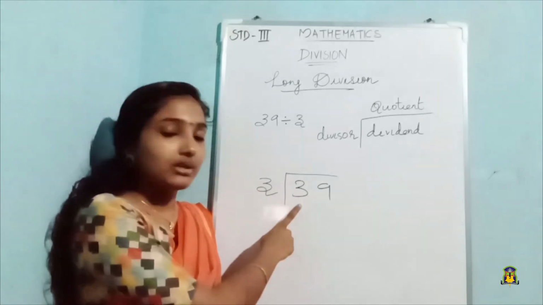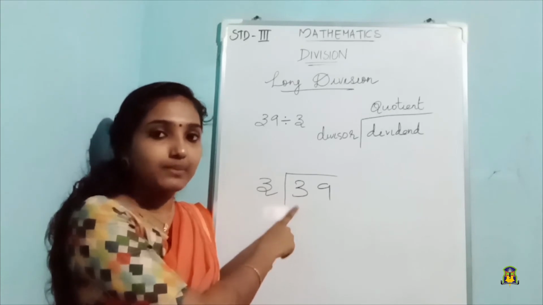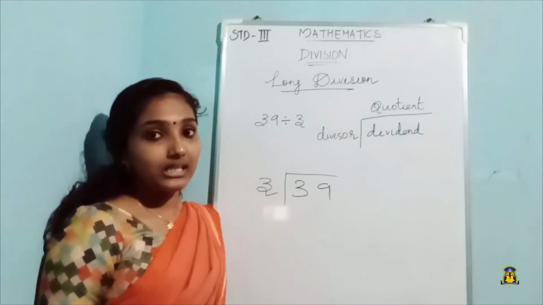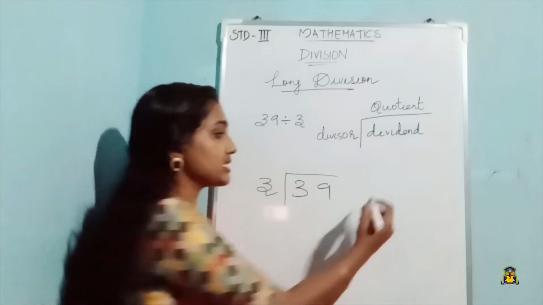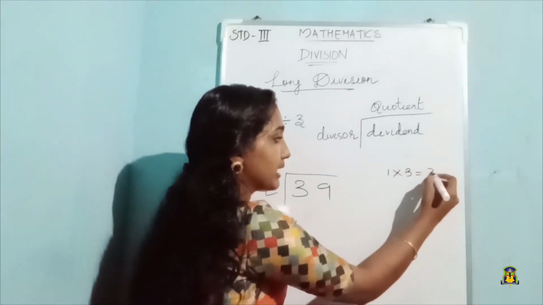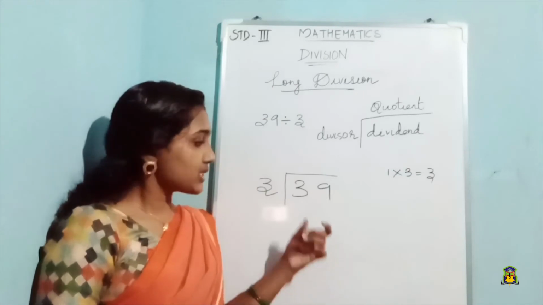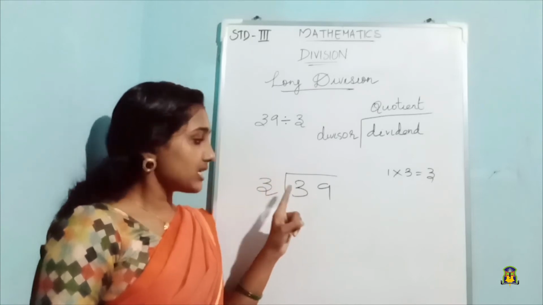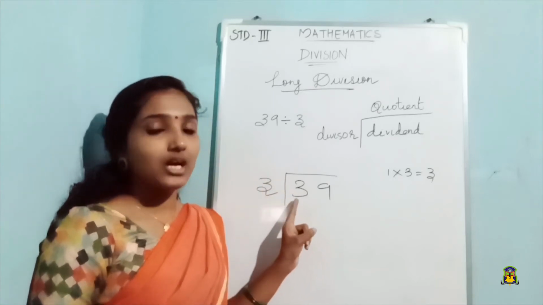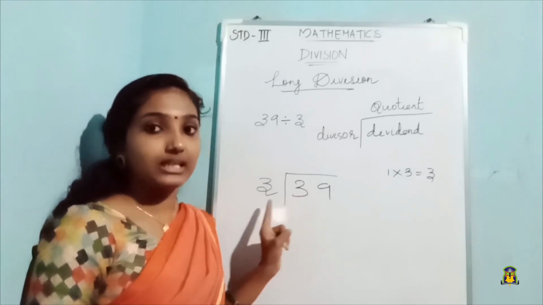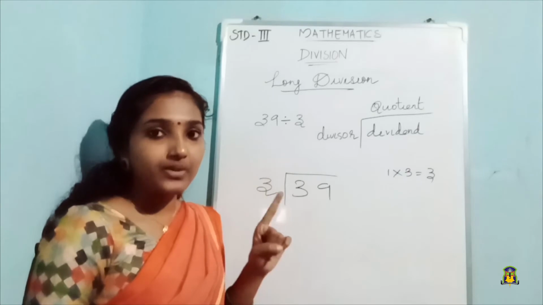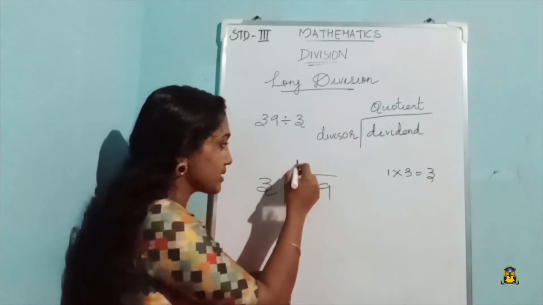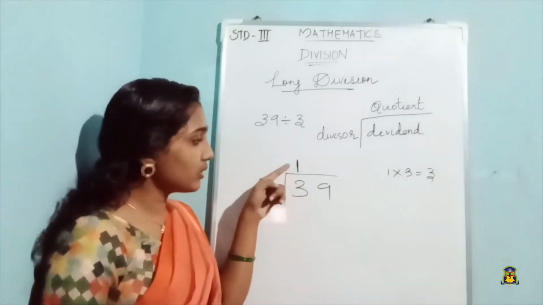Okay, so next we have to check how many times we will get 3 in the table of 3. 1 times 3 we will get 3 itself, right? So when 3 is divided by 3, what will be their answer? 1, right? So our first step is we will check how many times we will get 3 in the table of 3, and it is 1 time, and we will write that 1 just above this 3 in the quotient, please.